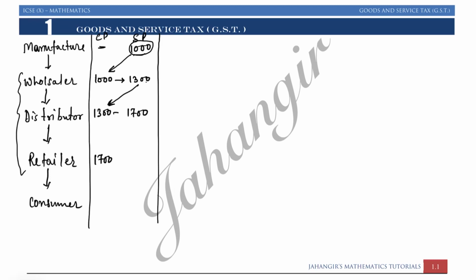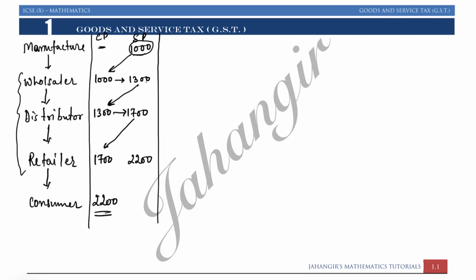Now distributor had added its profit of rupees 400 and sold it to retailer. Now retailer will increase again, let's say by 500 rupees, so it is selling goods to customer for rupees 2200. So if you see, a 1000 rupee good the customer is buying for rupees 2200. This was just the buying and selling price of all traders as well as manufacturer and consumer.